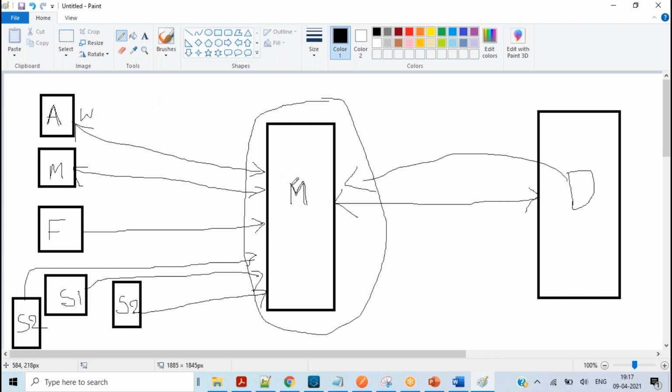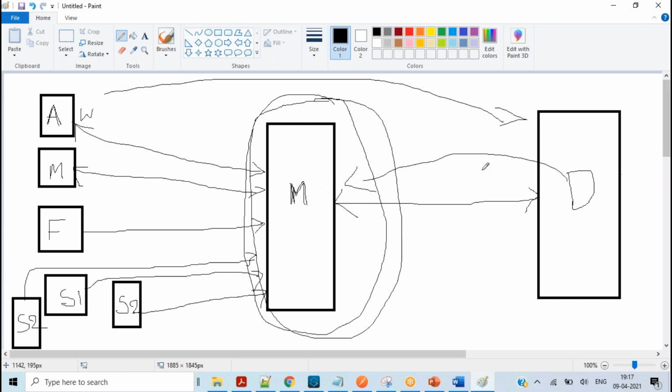MuleSoft, or any middle layer, is needed only when there are a number of users and a number of integrations. If a number of users are coming in and requesting the same type of data, you don't need to develop an individual service to hit the database. We can create a middle layer that interacts with your backend systems and responds back to all the clients who are requesting the data. Now I'll move a bit forward.